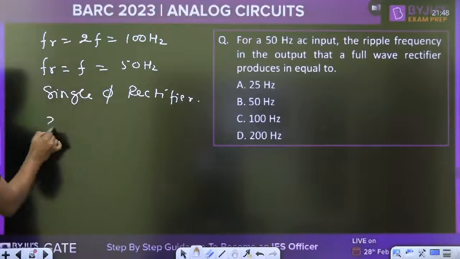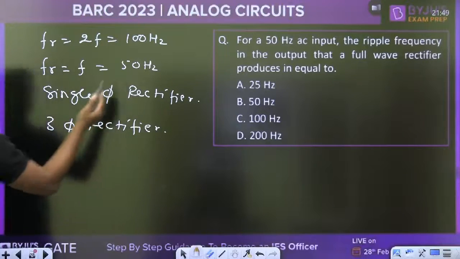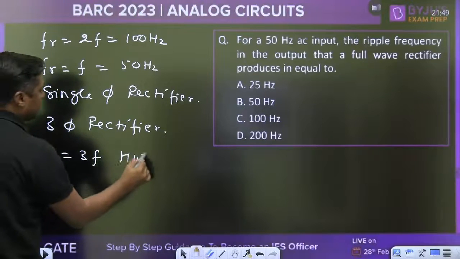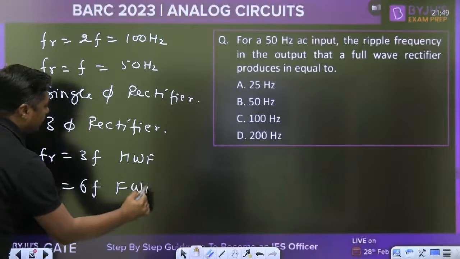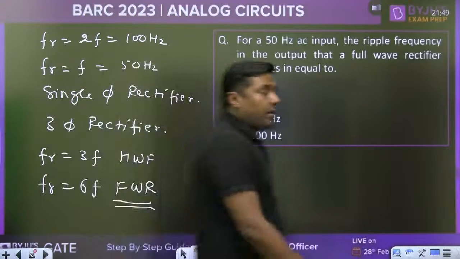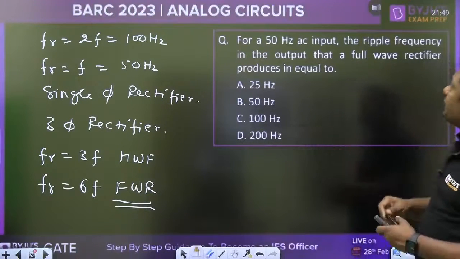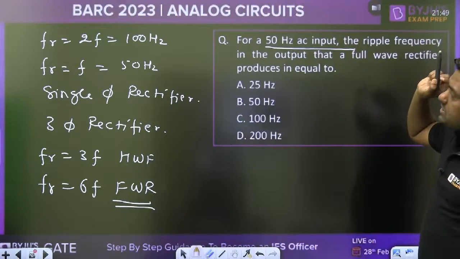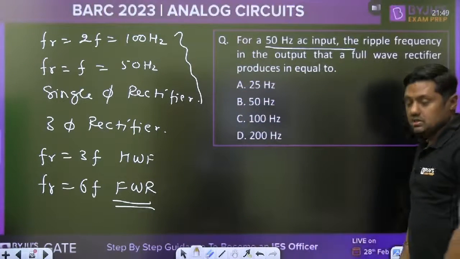In case of 3-phase rectifier, what is the ripple frequency, everyone? That may be the question. fR is equal to 3 times f for half-wave rectifier, or fR is equal to 6f for full-wave rectifier. For 3-phase rectifier, remember, f is the supply frequency, 50 Hz. This is for single-phase rectifier. Okay, so this is a quick revision.